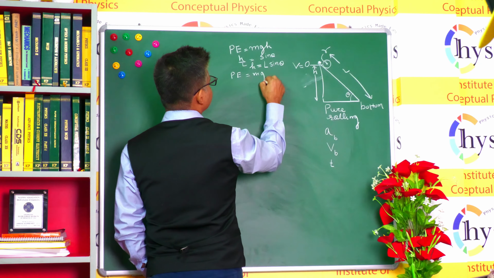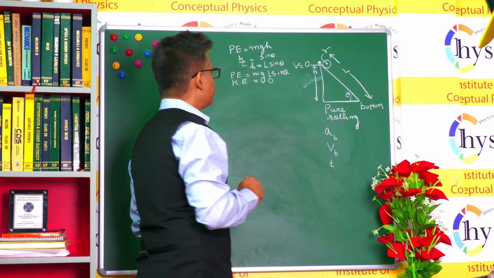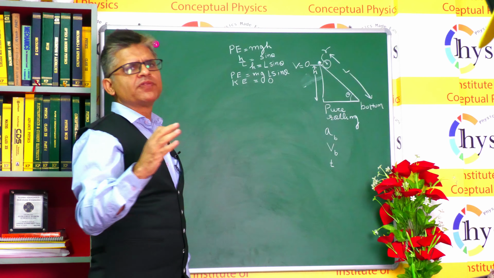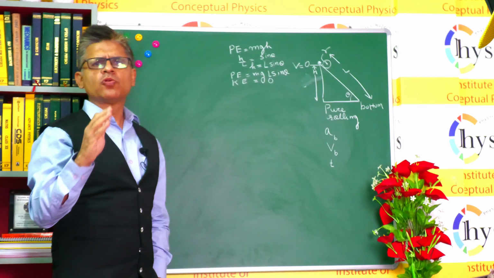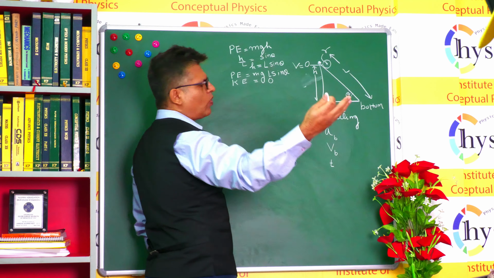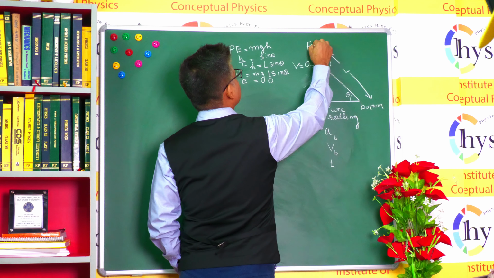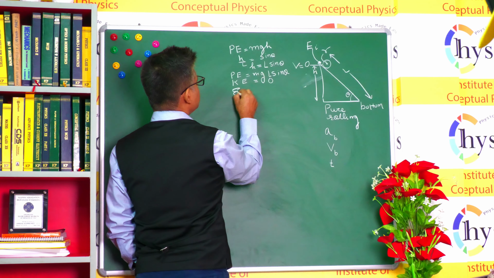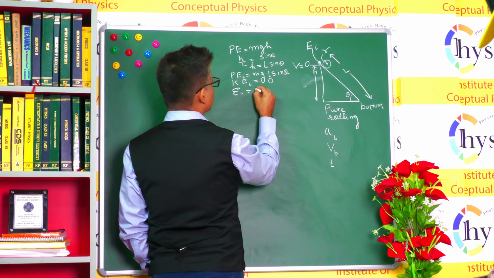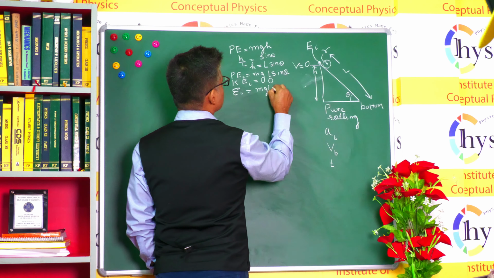Now, as a body starts rolling, by way of pure rolling, as it goes down, there are two motions in pure rolling. One is translatory, and the second motion we talk about in the case of pure rolling is the rotational motion. So as it rolls down, what happens? So you have some energy here, which is E initial. So E initial is given by potential energy initial at the top point and the kinetic energy. So this is mgL sine theta plus 0.